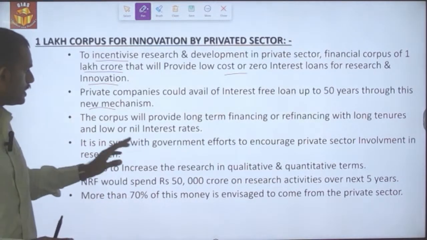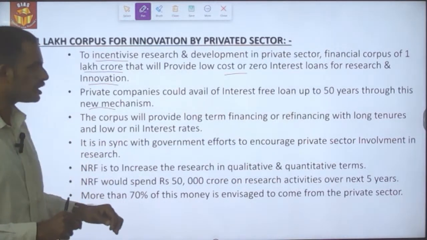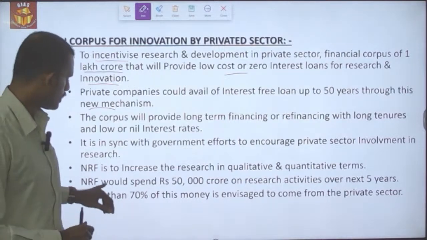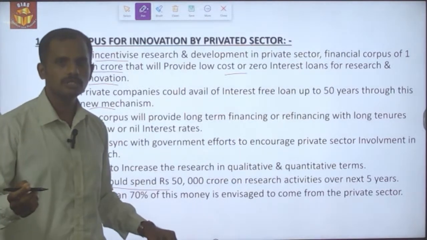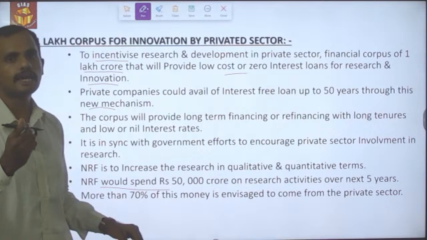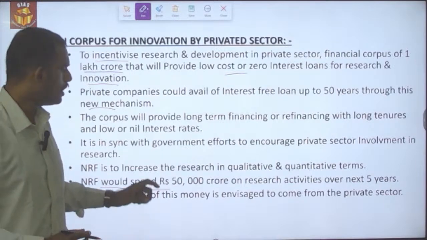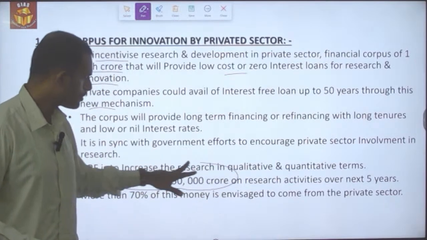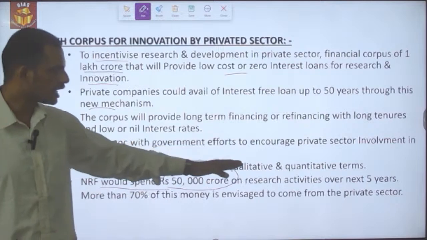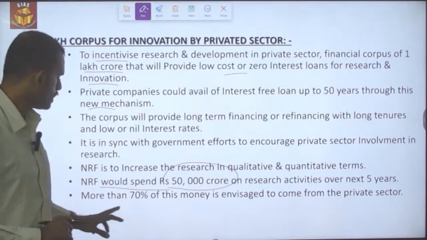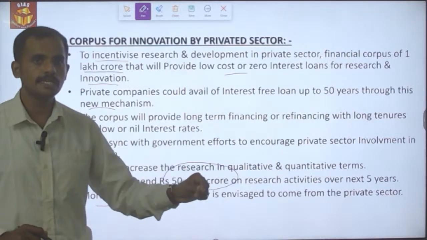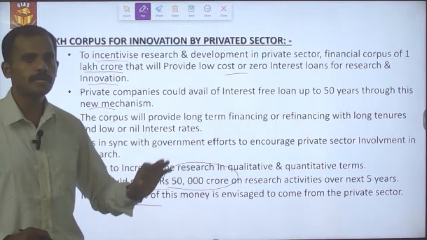For example, the government has recently introduced the National Research Foundation, NRF, which would spend around 50,000 crore on research activity over the next 5 years, and more than 70% of this cost will come from the private sector only.